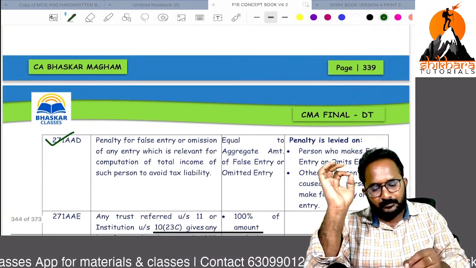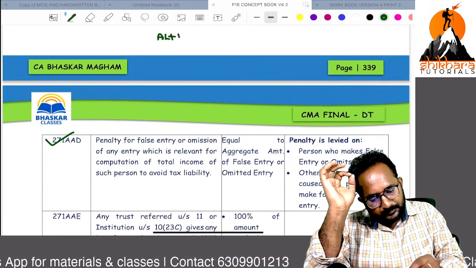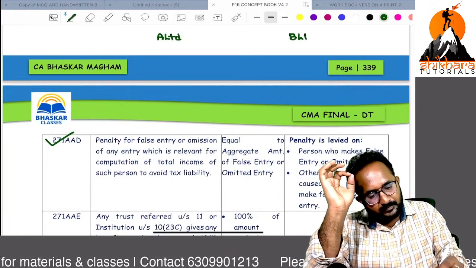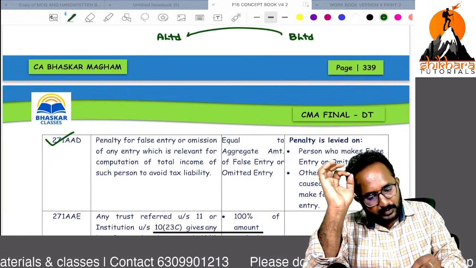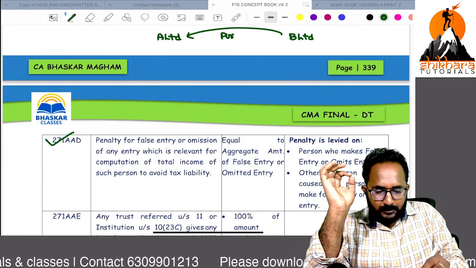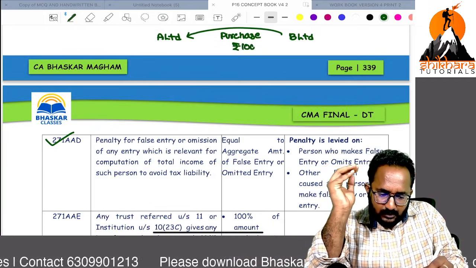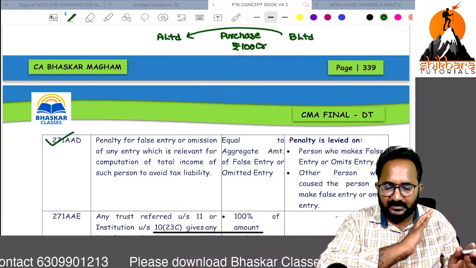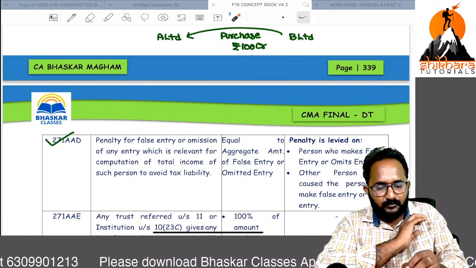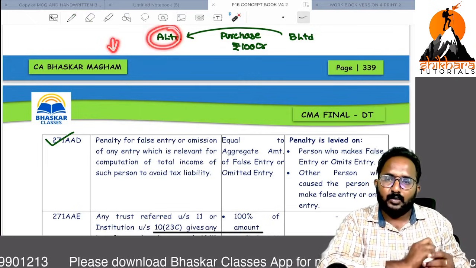Example, A Limited, B Limited are there. Both the companies are colluding. They are purchasing 100 crores of goods, which is fictitious. Because of this, A Limited can reduce their total income.